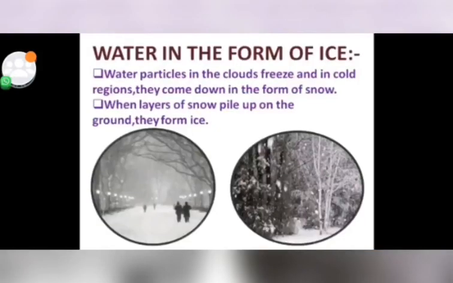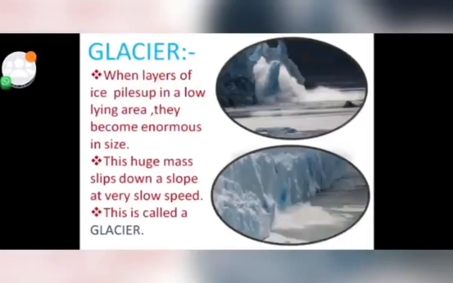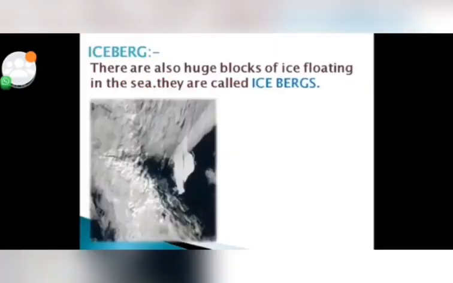The next, water in the form of ice. On the earth, water is available in the form of ice also. Water particles in the cloud freeze in the cold region and come down in the form of snow. With layers of snow piling on the ground, they form ice. The next is glacier. When layers of ice pile up in low-lying areas, they become enormous, मतलब बहुत बड़ा in size. This huge mass slips down a slope at a very slow speed, and is called a glacier.